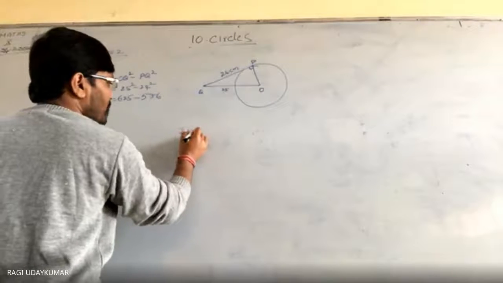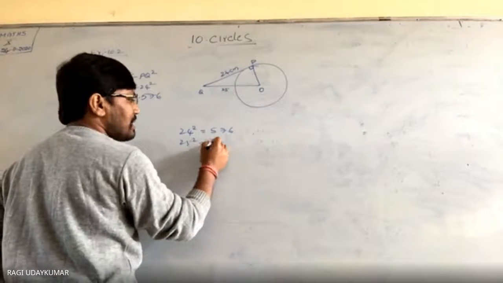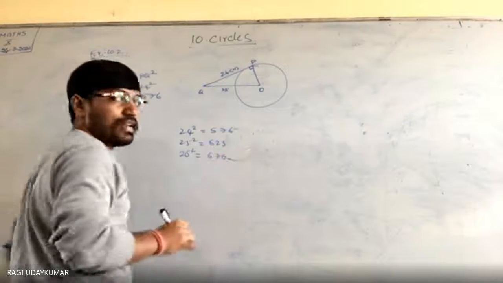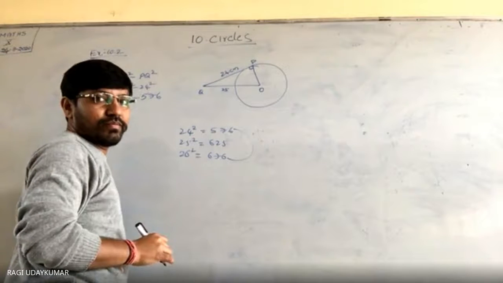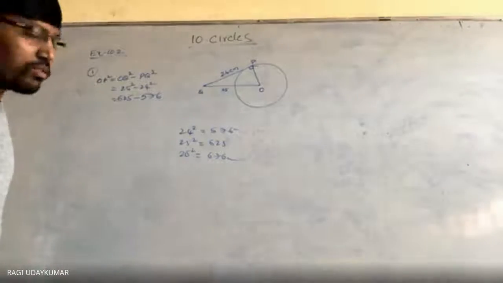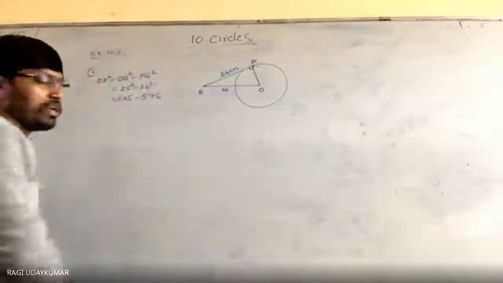Yes. These three things you need to remember. 24 square is 576. 25 square is 625. 26 square is 676. The difference between these two is 100. The difference of both is 100. Okay, so you can remember this a little. It's not difficult for you to remember this one. Okay.